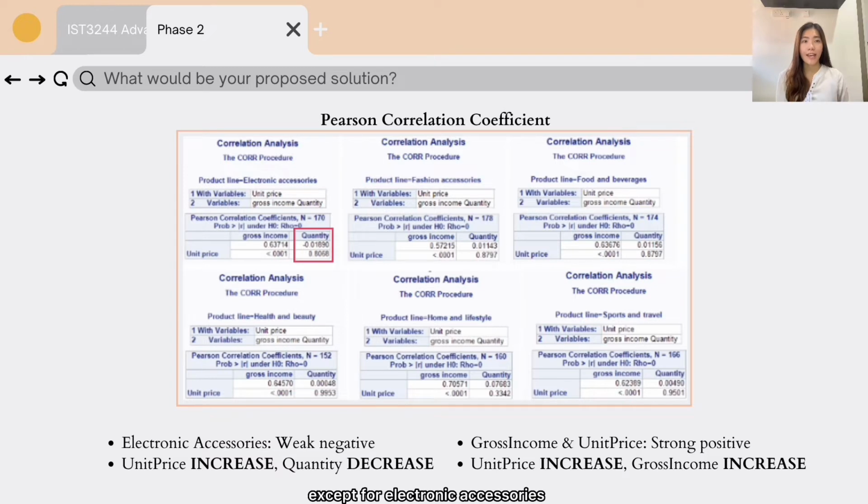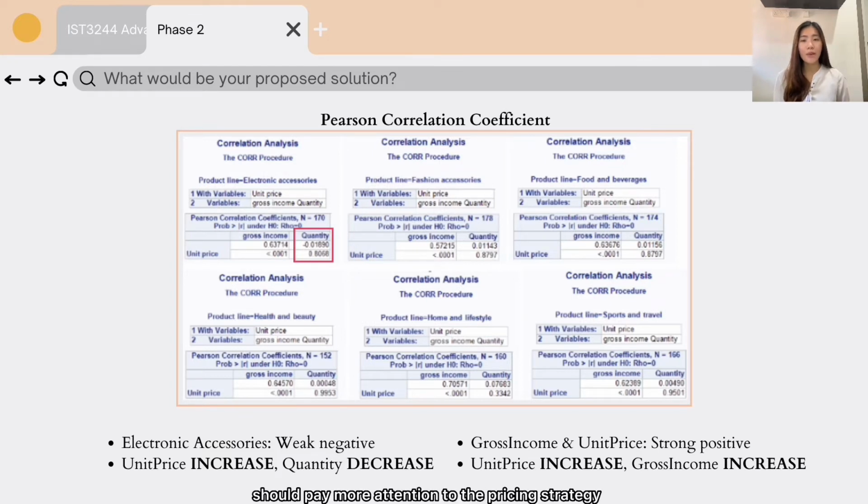Except for electronic accessories, which show a weak negative association. This means that consumers are able to accept rises in the unit price for all the other categories except for electronic accessories. For all the categories other than electronic accessories, gross income has a strong positive association with unit price. This means that when unit price increases, gross income will also increase.